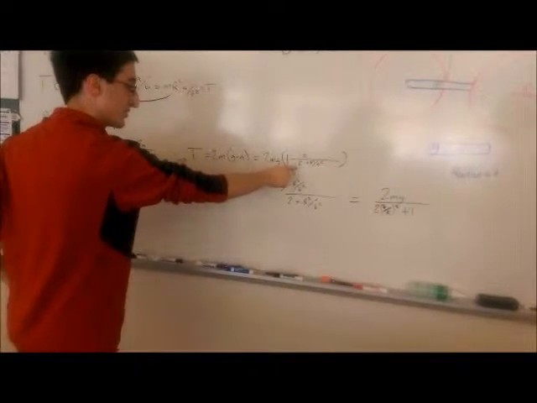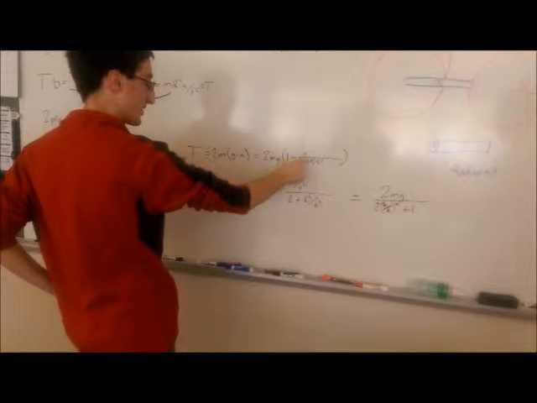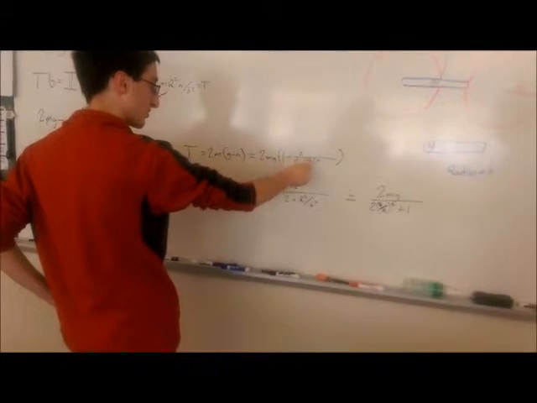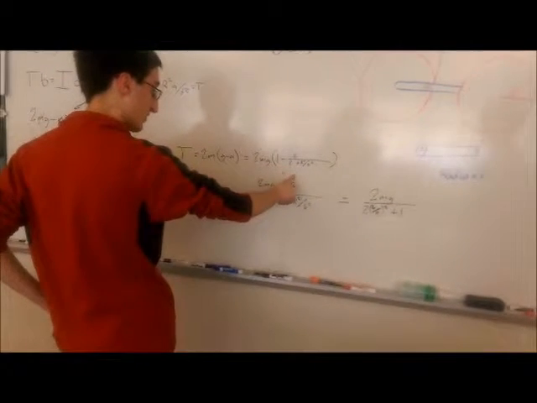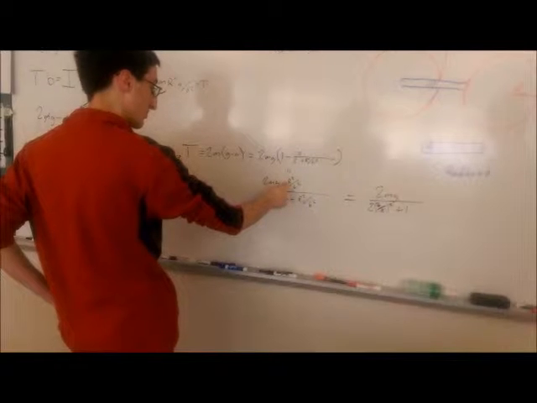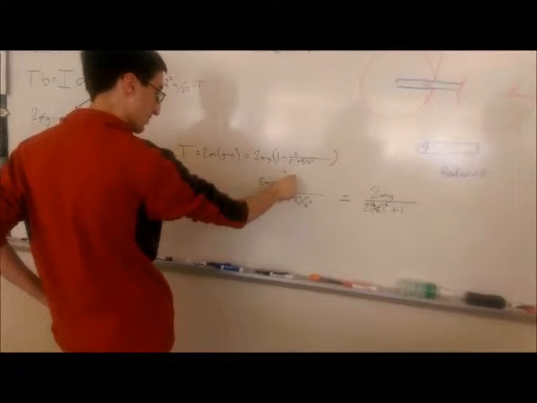To find the tension, we first use our original equation for acceleration and put tension by itself. In doing this, we get t equals 2m times g minus a, which equals 2mg times 1 minus r squared over 2 plus r squared over b squared, because now that we know what a is.